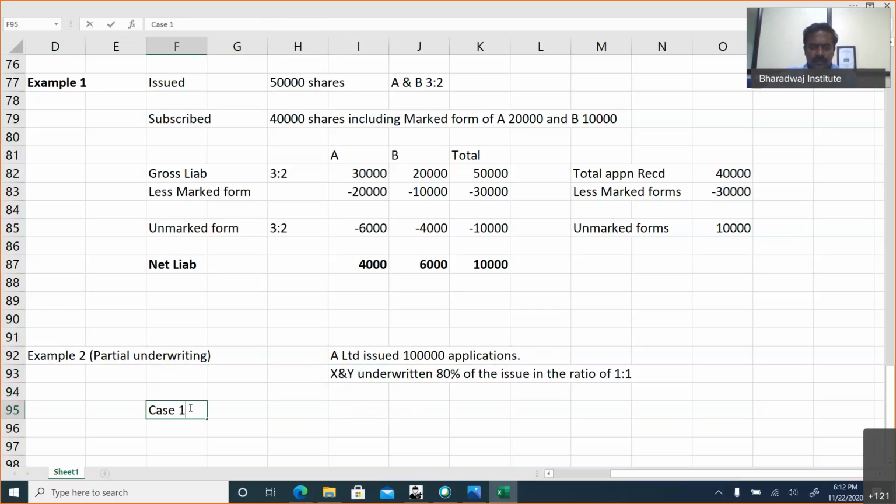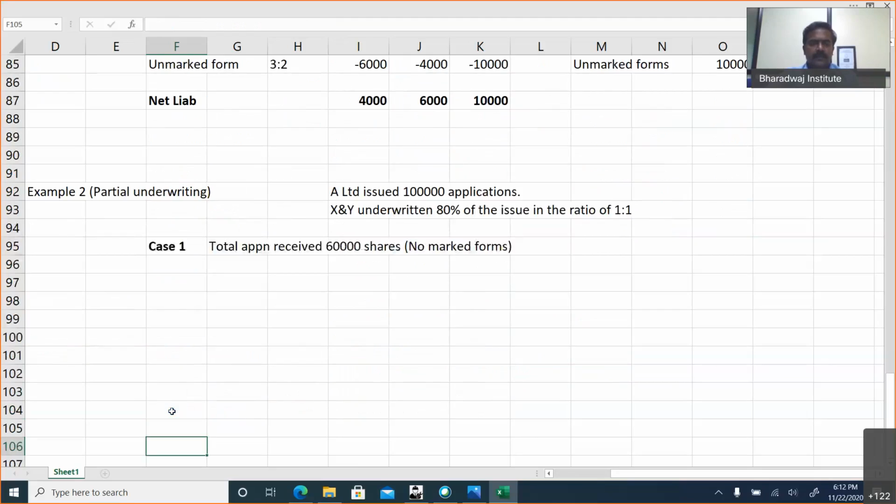Case 1. Total applications received 60,000 shares. No marked forms. Calculate the liability. This is one of the questions that was tested in MCQ in the past exam.